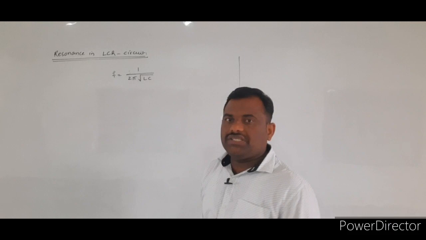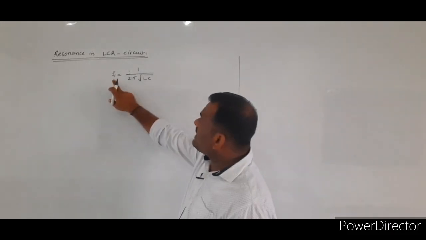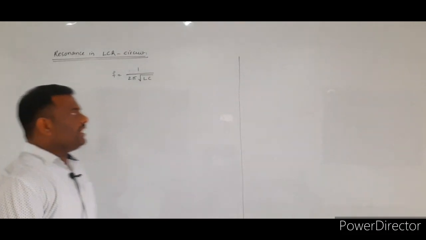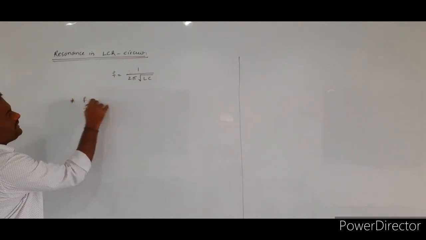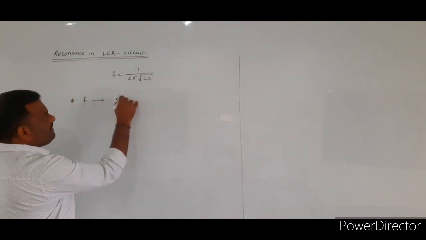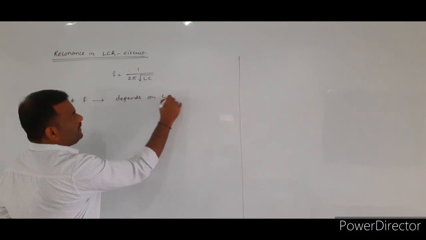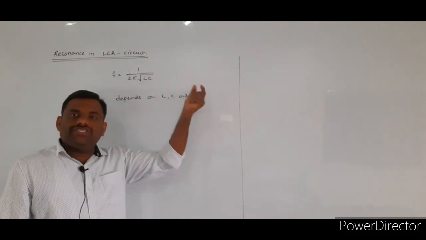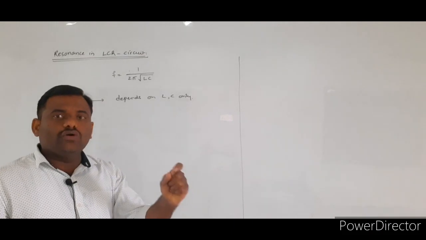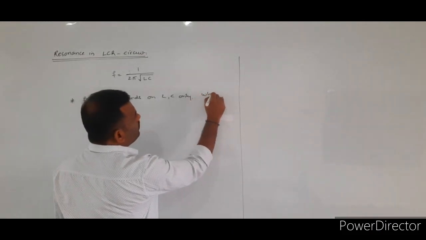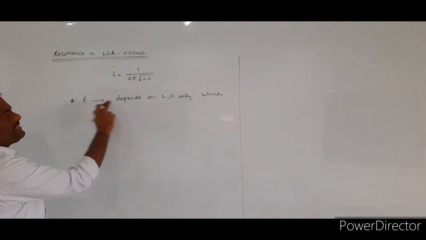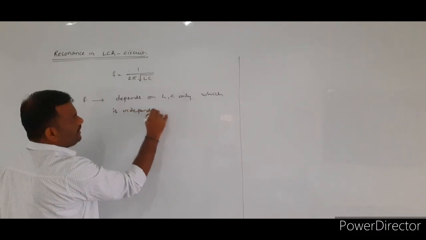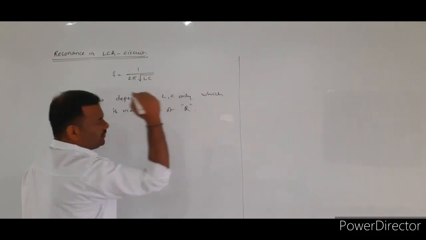If you observe this equation, the resonance frequency f depends upon the factors L, C only, which is independent of the resistance value.